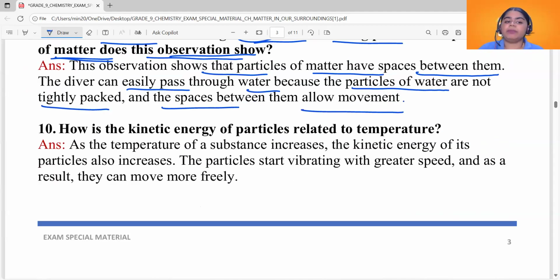Now see question number 10. How is the kinetic energy of particles related to temperature? How is kinetic energy related to temperature?